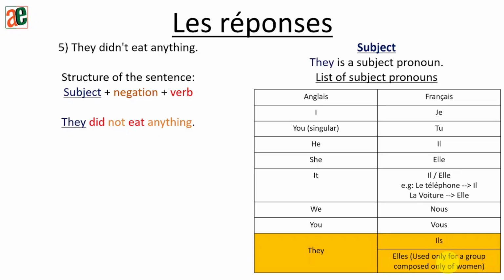I can also use elle, there is no problem, but we said we use elle only when we have a group made of females only. So I'm going to use il, but if you want, you can use elle, or if you used elle during the exercise, the sentence is also correct. Okay, so I'm replacing by il. Again, if you put elle here, it is also correct.